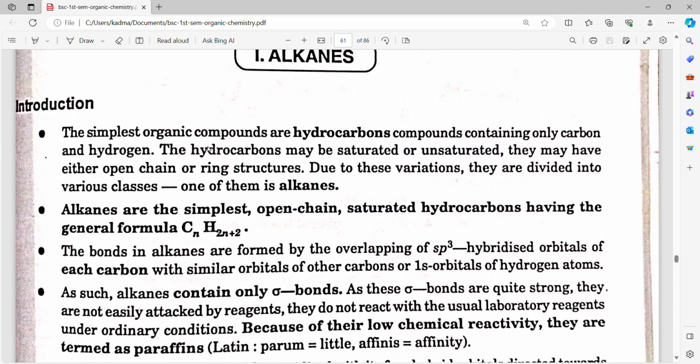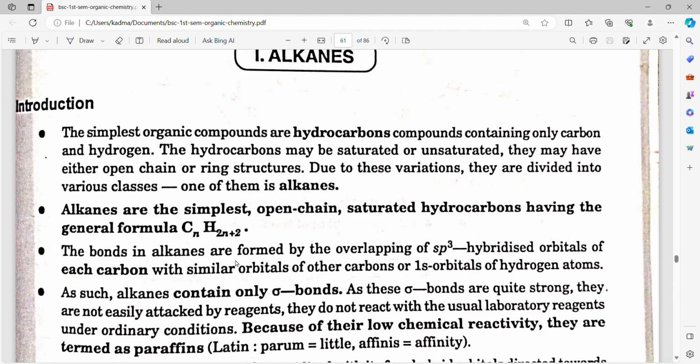The simplest organic compounds are hydrocarbons, compounds containing only carbon and hydrogen. The hydrocarbons may be saturated or unsaturated. They may have either open chain or ring chain structure. Due to these variations, they are divided into various classes. One of them is alkanes. Alkanes are the simplest open chain saturated hydrocarbons having the general formula CnH2n+2.